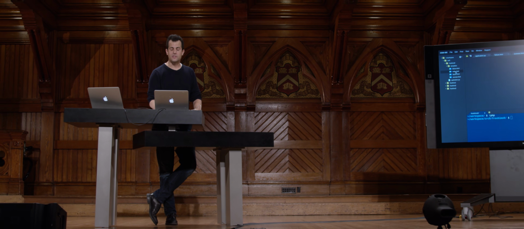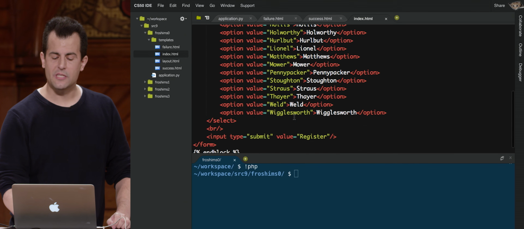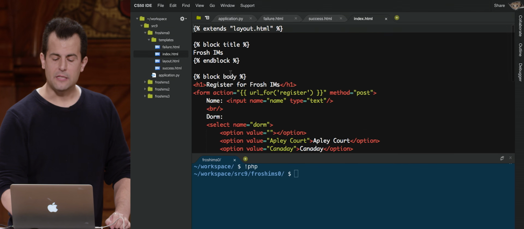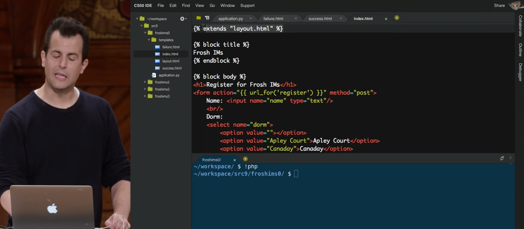And then what did the form itself look like? Well, this page here is mostly HTML. But again, notice that even this page at the top defines a body block and a title block because it's extending layout.html.